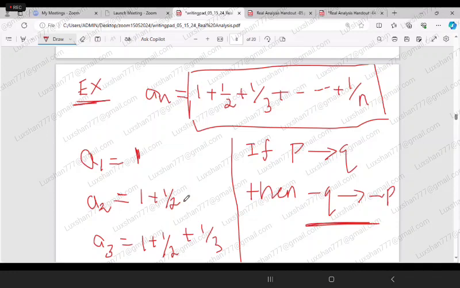We are going to use the contraposition of the previous theorem to prove that this is not a convergent sequence. So we are going to show the sequence is not bounded. Convergent implies bounded. So if we say not bounded, then that will automatically imply that the sequence is not convergent.